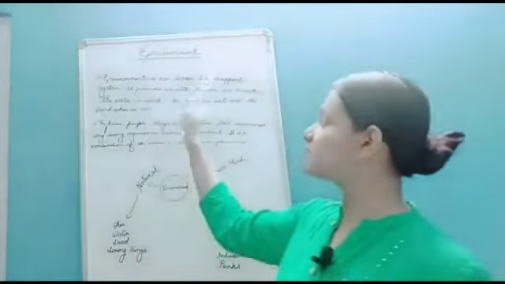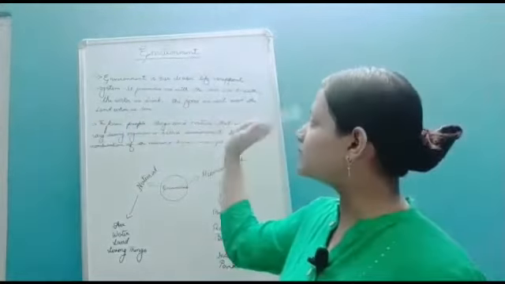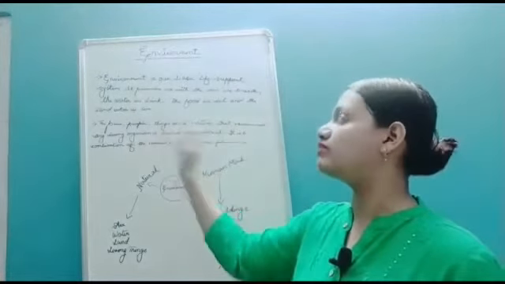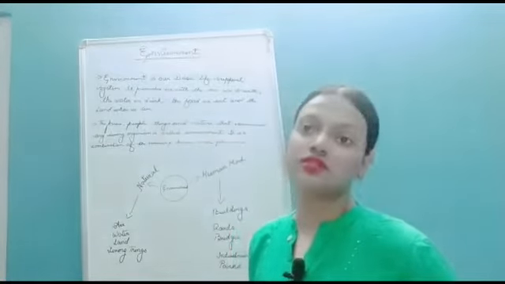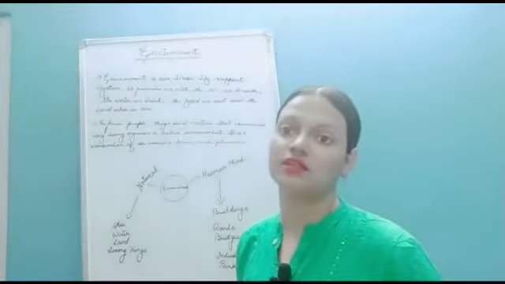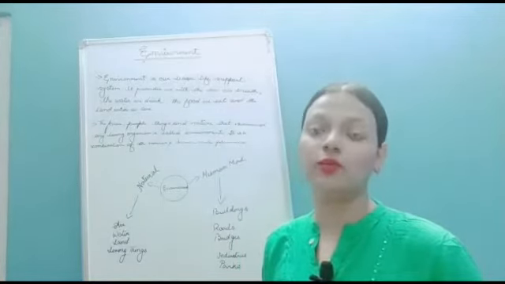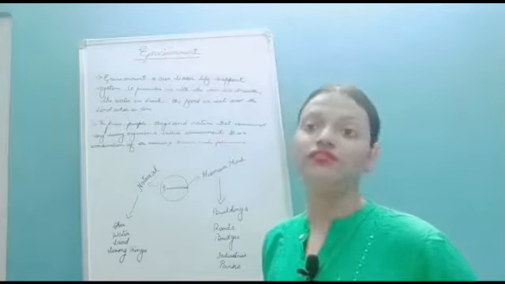You see here, environment is the basic life support system because it provides us with the air we breathe, the water we drink, the food we eat, and the land where we live. So environment is our basic life support system because it provides us with the food that we eat, the air that we breathe, the water that we drink, and also the land where we are living.